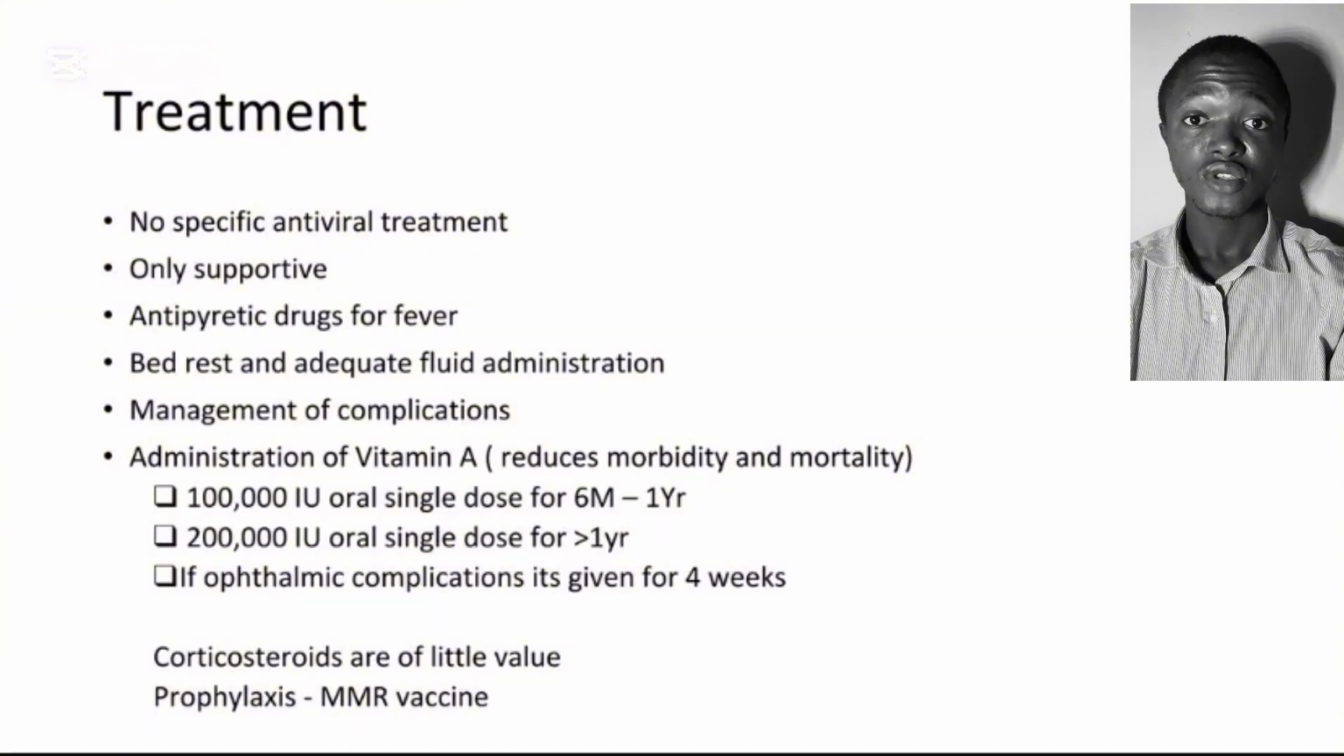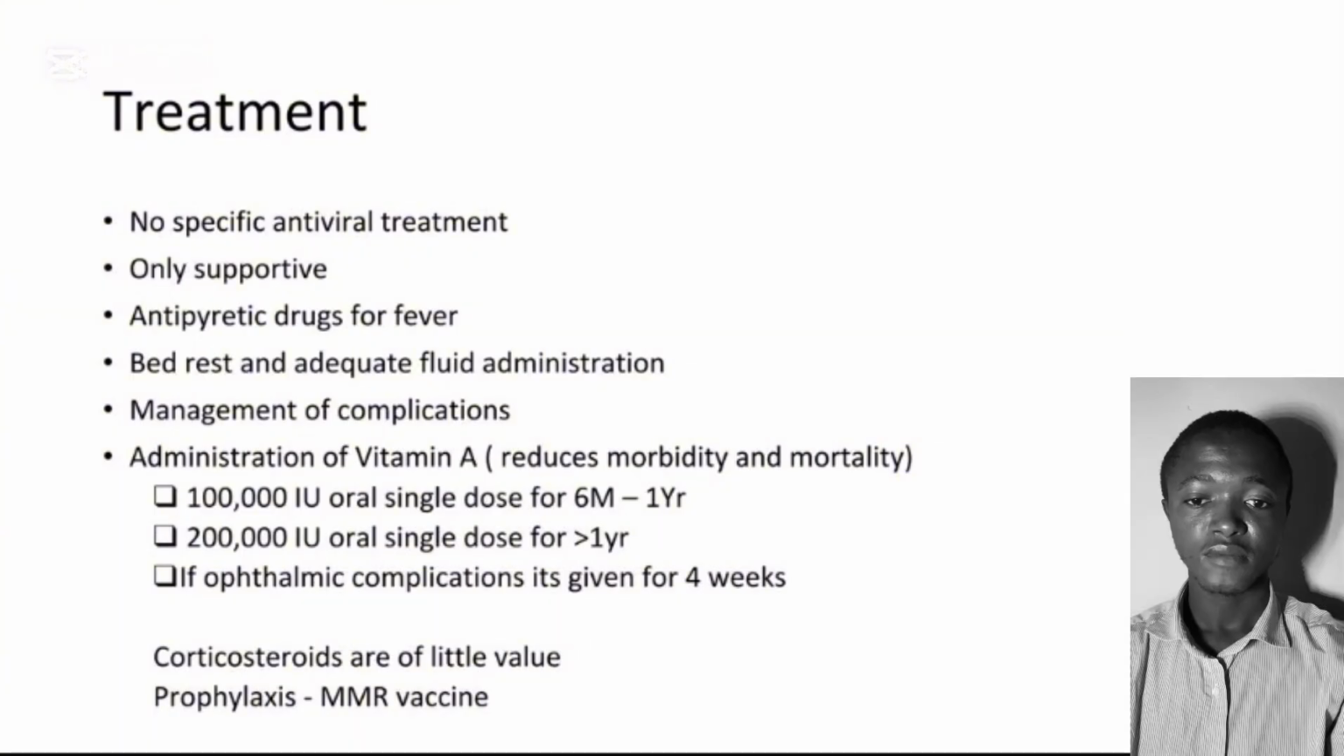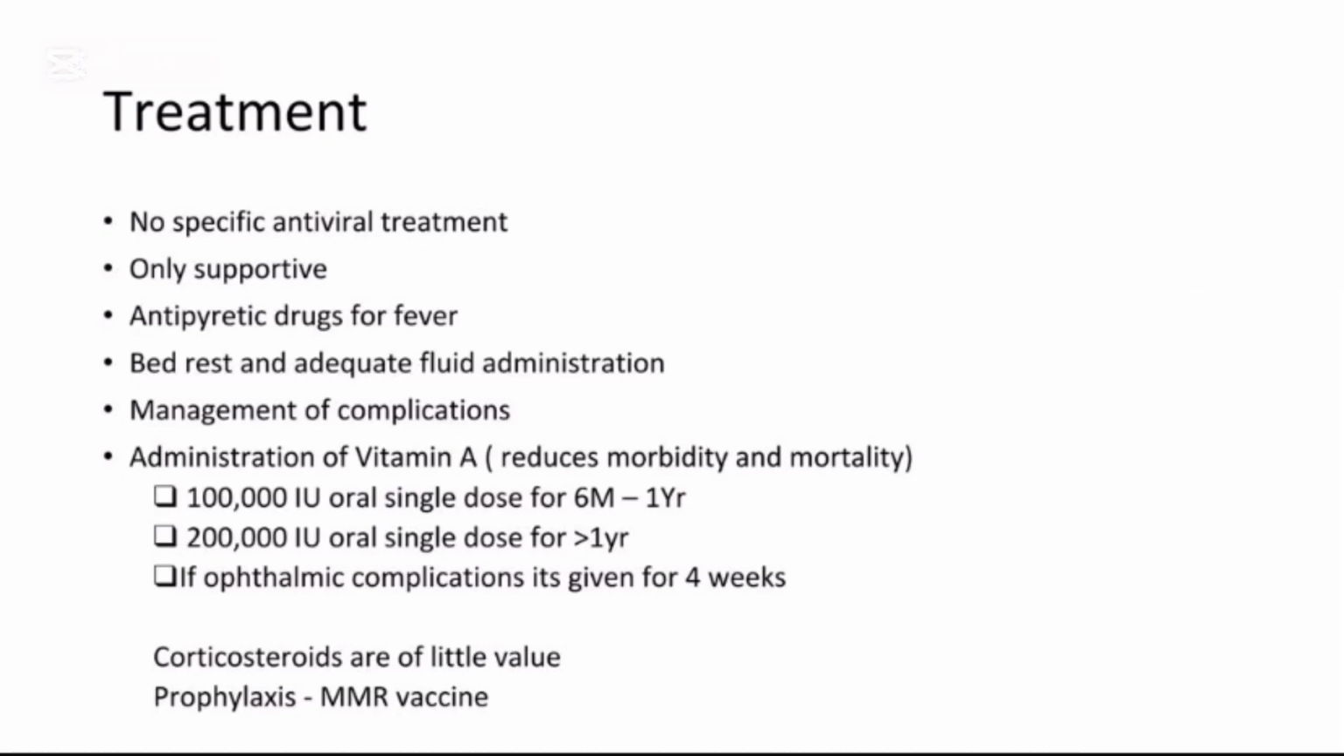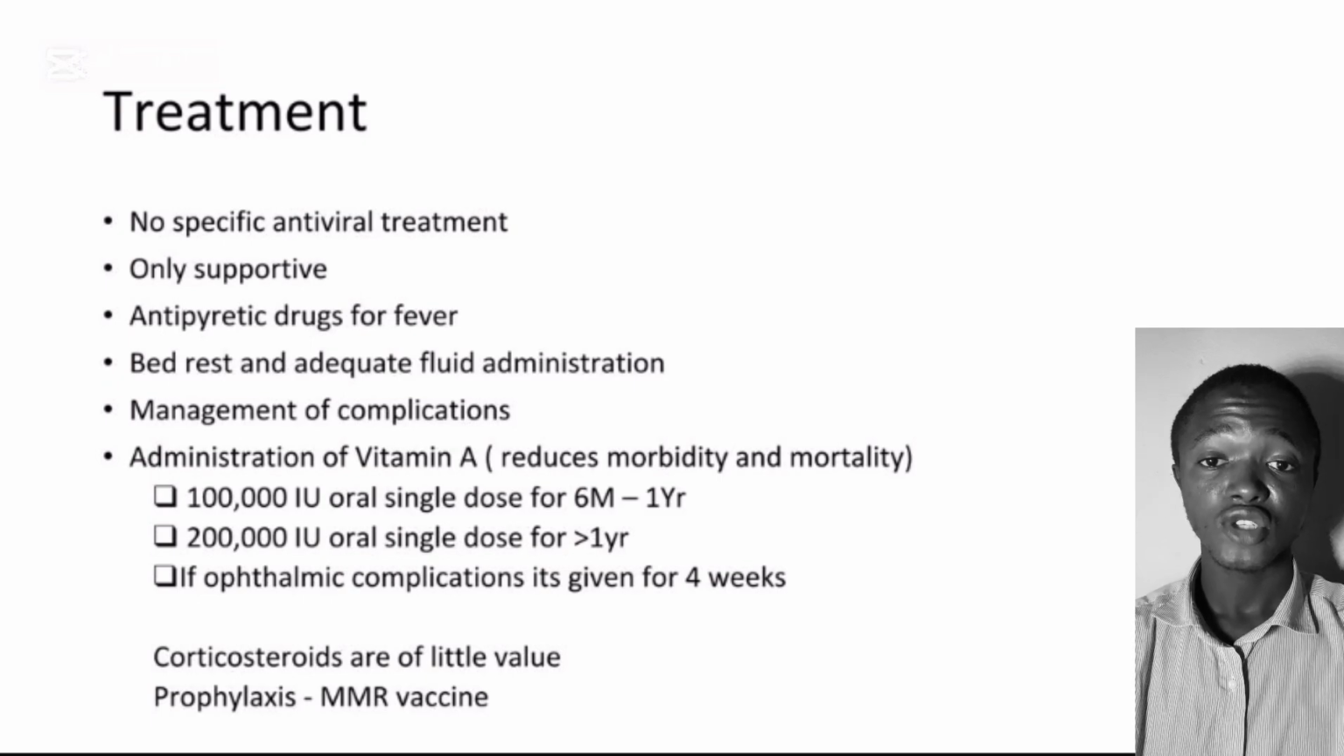For the treatment, there is no specific antiviral treatment, only supportive care. An antibiotic drug can also be given along the way, and something for fever. Bed rest and adequate fluid administration can also be given to the patient. Management of complications can also take place. The administration of vitamin A is key to managing severe measles infections. Corticosteroids are of little value, so you don't stress yourself about that much.